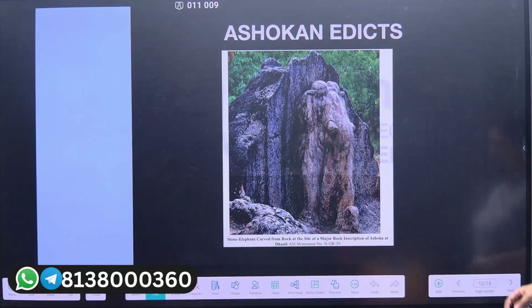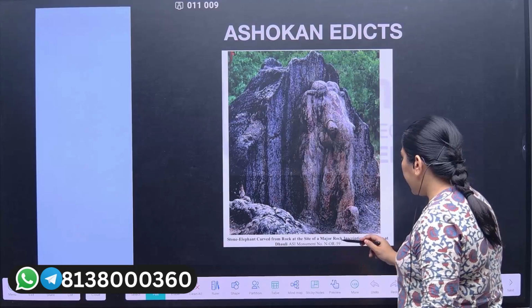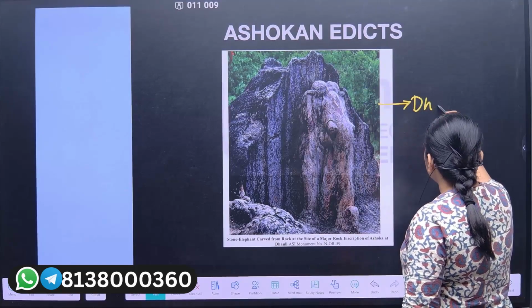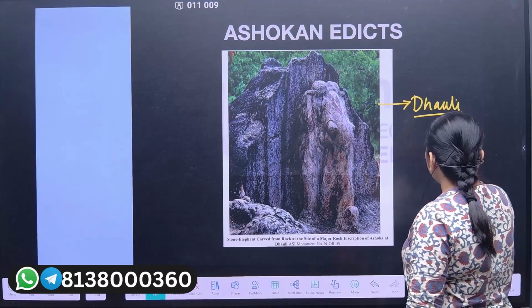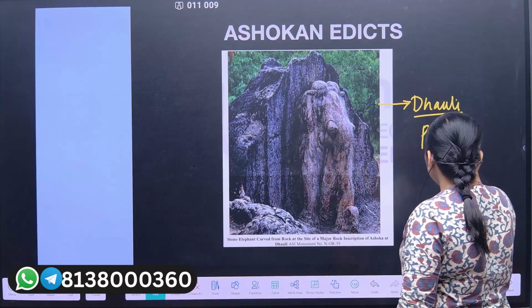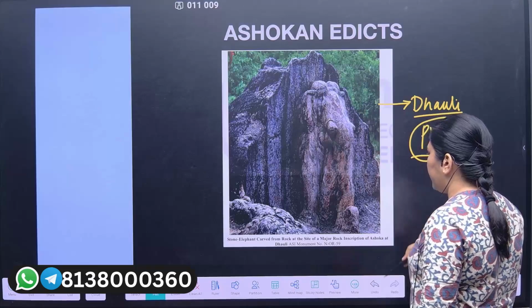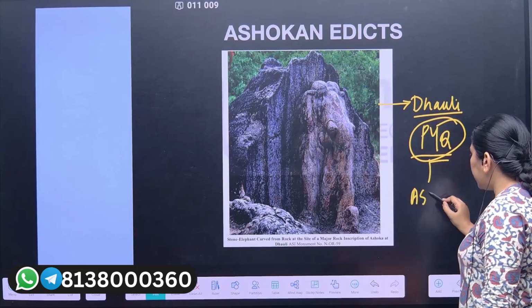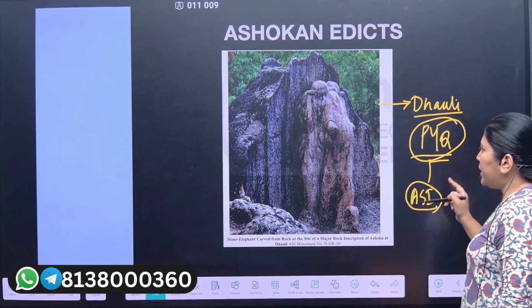Now let us talk about another inscription. This is the elephant carved rock, the major rock inscription at Dhauli. Okay, this is Dhauli. Do you remember the PYQ now? Do you remember the prelims question? This Dhauli is an ASI monument, that is, it is protected by the government.